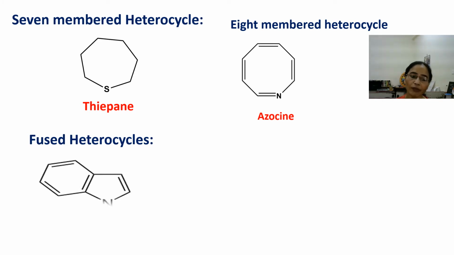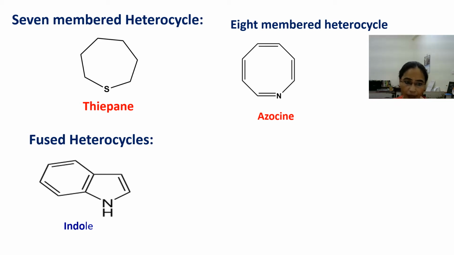Now come to the fused heterocycles. Here is the example of indole, in which a 5-membered heterocycle containing nitrogen atom is fused with the benzene ring. As we know, benzene ring is a carbocyclic compound, while the pyrrole ring is a 5-membered ring containing 1 nitrogen atom.